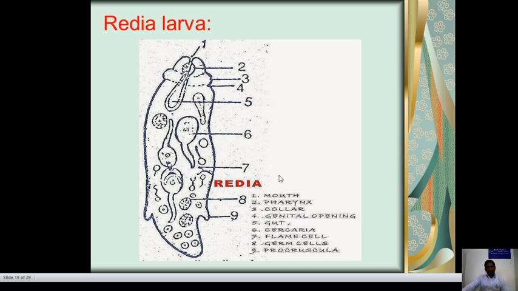So this is the redia larva. One is the mouth, two is the pharynx, then three is the collar, then the birth pore, then five is the gut. Cercaria, you can say that. Then one is a flame cell, protonephridia, you can say that. Then procuscula. Then germ cells, the radial larva.